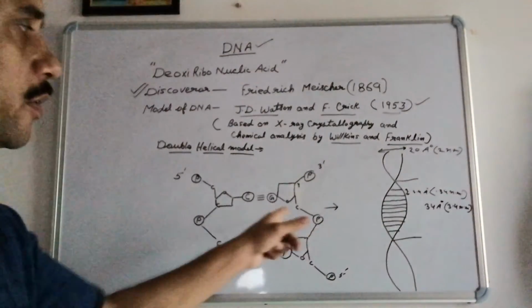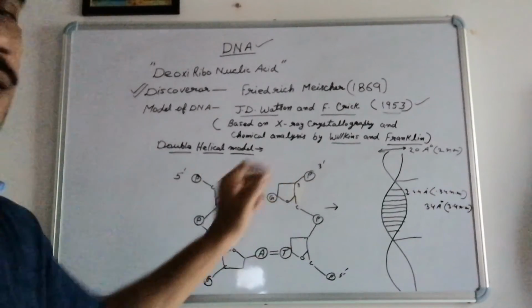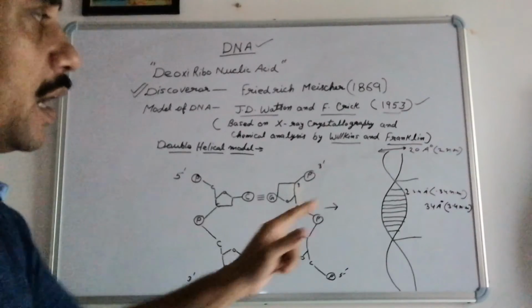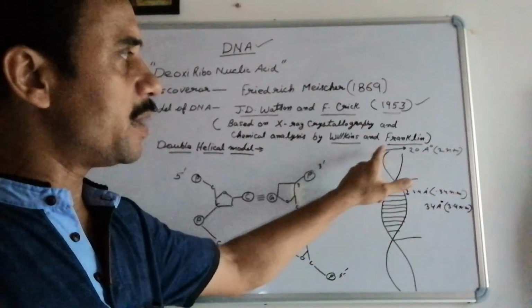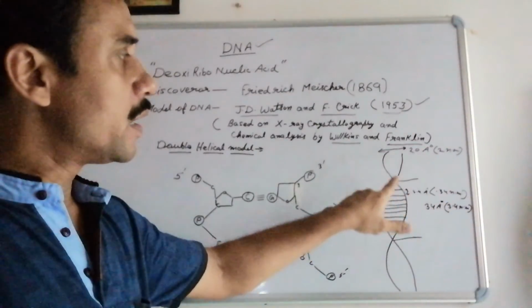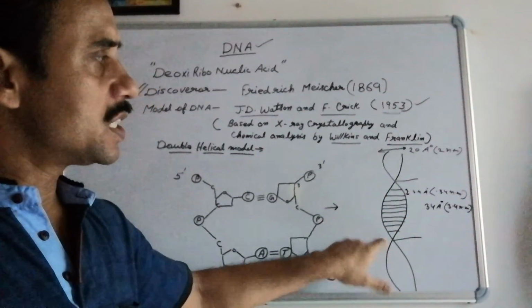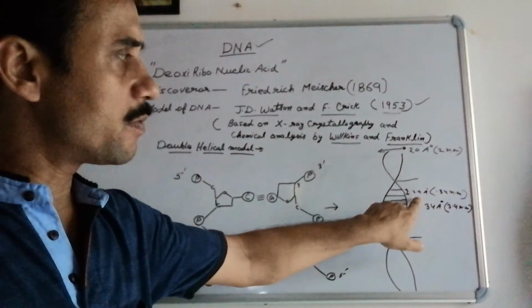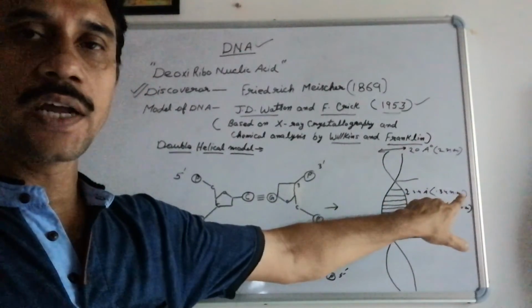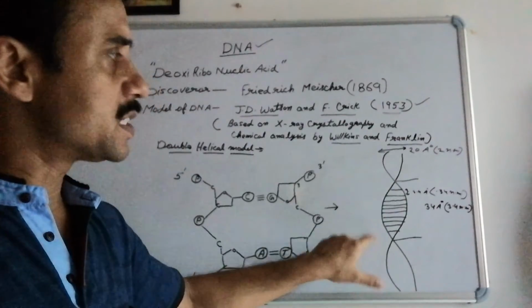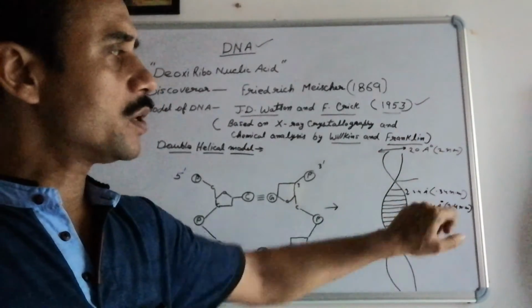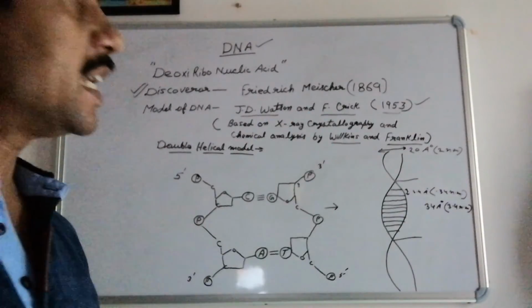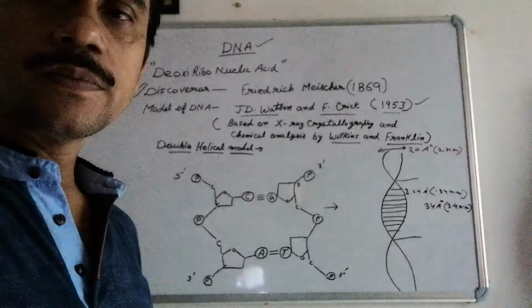Two such chains run anti-parallel to each other, combine with the help of nitrogen bases, and then coil on each other, maintaining a diameter of 20 angstrom. In each loop of this DNA there are 10 base pairs. The distance between one base pair is 3.4 angstrom or 0.34 nanometer, and the entire loop has a distance of 34 angstrom or 3.4 nanometer. In this way this DNA structure was described.